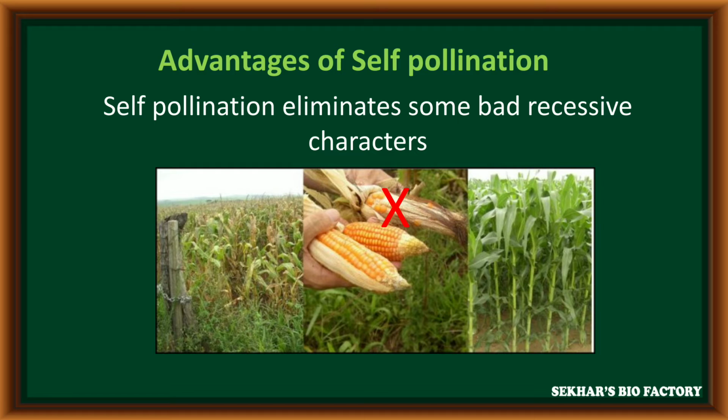Due to self-pollination in progeny, some of the bad recessive characters are eliminated. These are the various advantages of self-pollination.